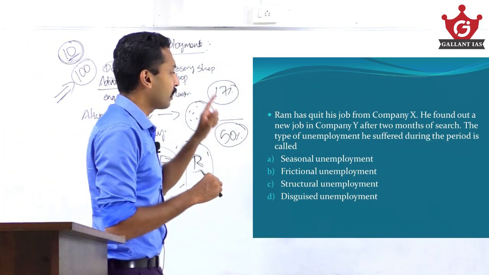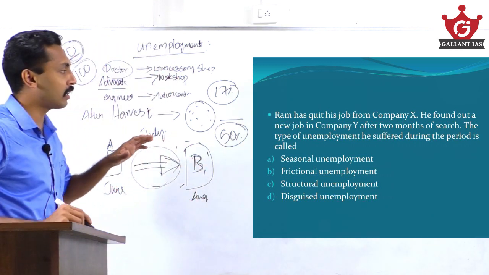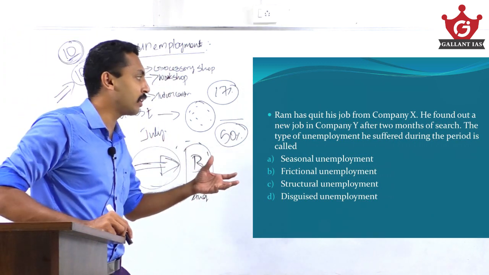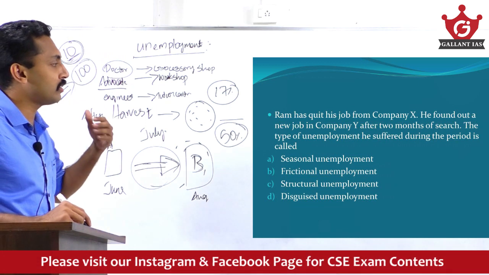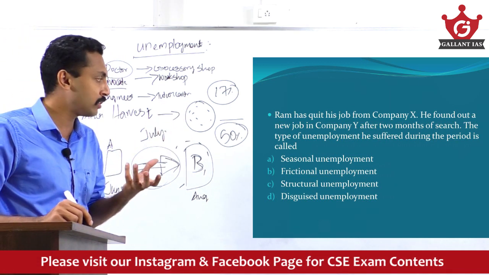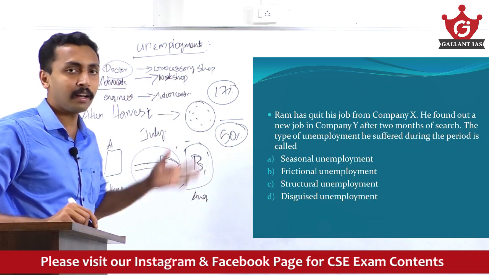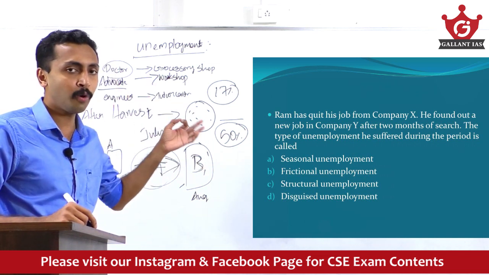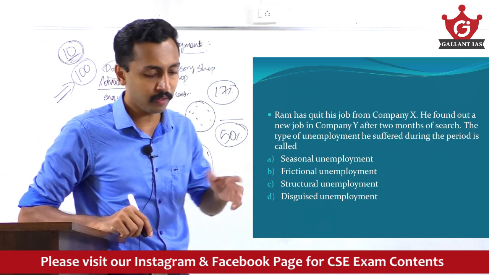So, that's all. Here, the question is regarding Ram quitting from company X and he finds a job in company Y. So, 2 months he is unemployed. What kind of unemployment is this? It is frictional unemployment. The answer is option B, frictional unemployment, the job gap.